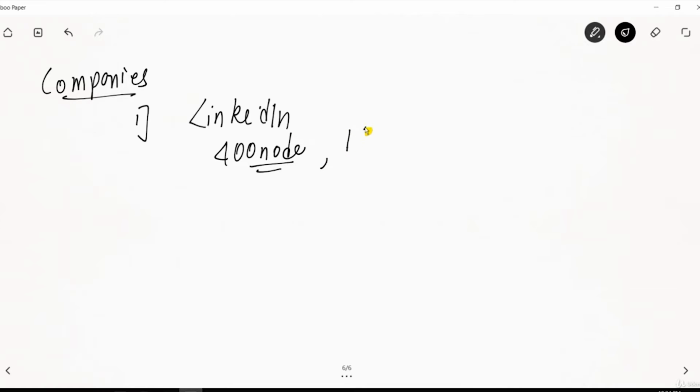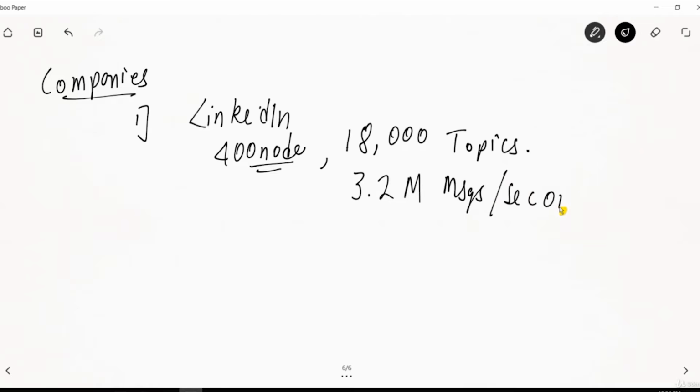It has 18,000 topics. They transmit around 3.2 million messages per second. So this is a huge amount of data or messages being transmitted per second. And this is very old. In fact, when they gave the publication, maybe around 5 or 6 years ago, this data is 5 or 6 years old. Now if you see it, it may be more than 400 nodes in the cluster.